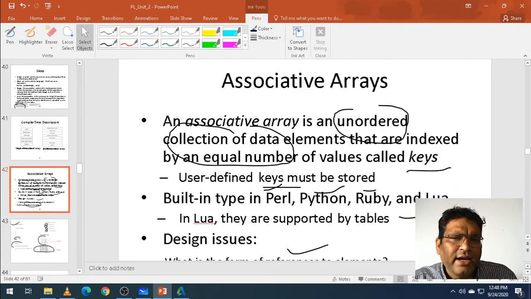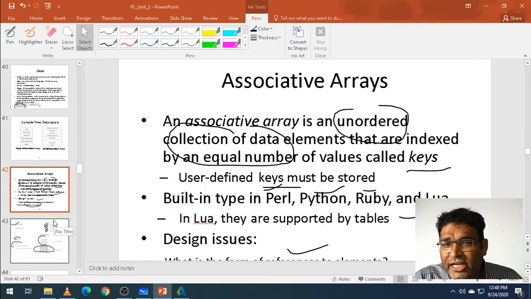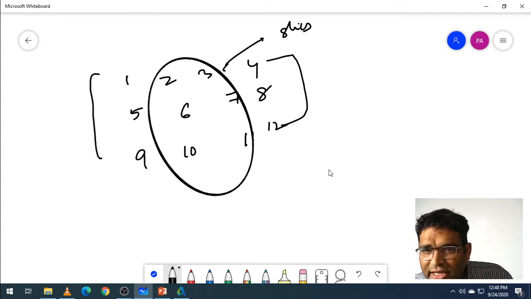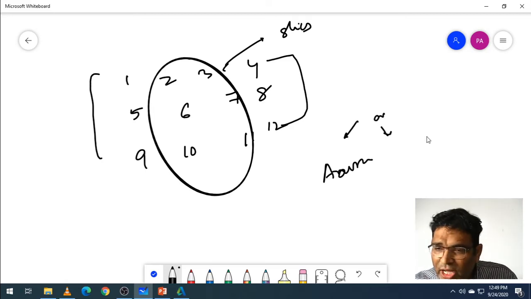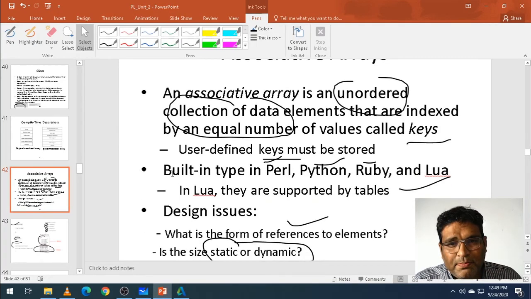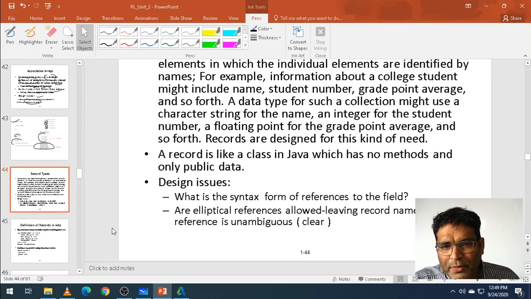So the basic idea is that an associative array is an unordered collection of data. Most important, the elements are not in order, sizes can differ, and we need a key to associate each element. So what is an associative array? It is an unordered collection where we need a key to access each element. This is part of associative arrays. Now let's move on. We will stop here, then go to records and other things in our next slides. Okay, thank you.